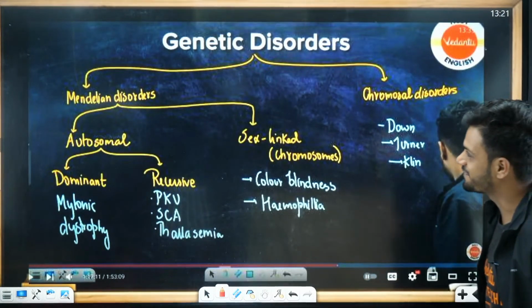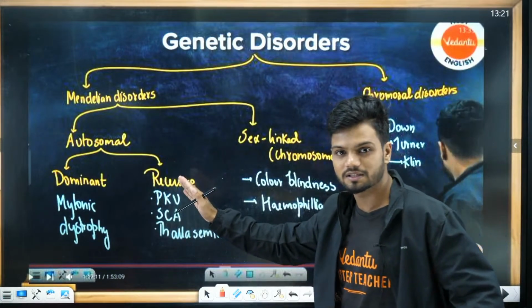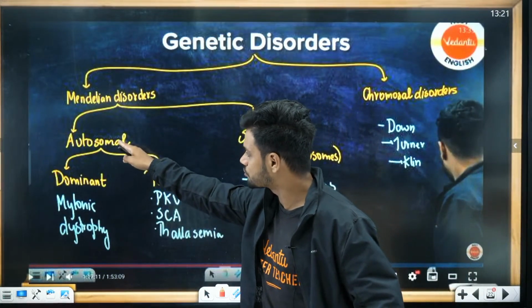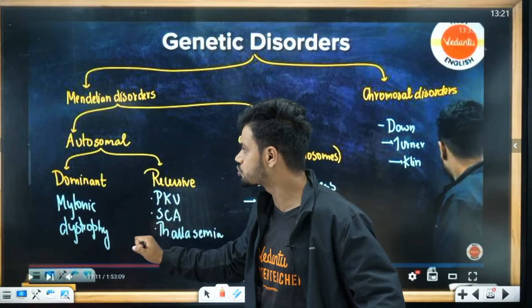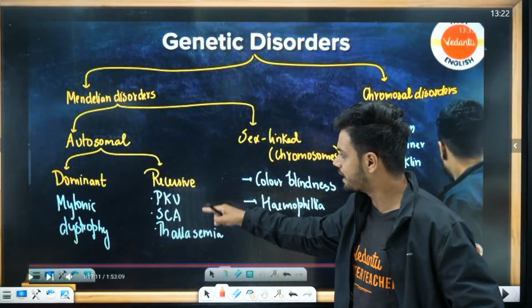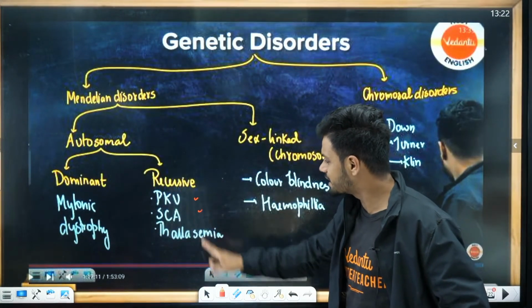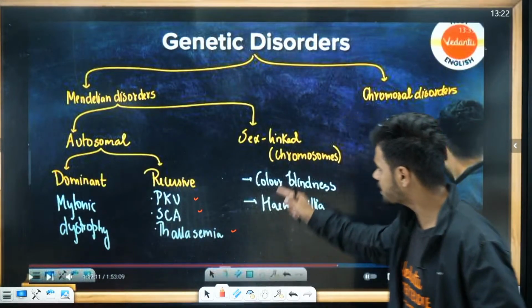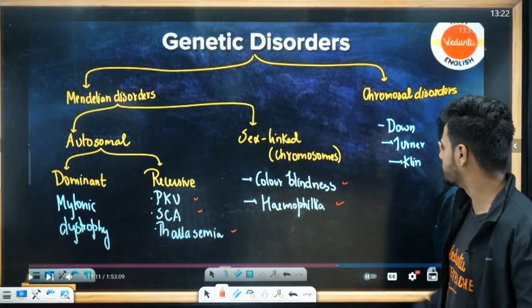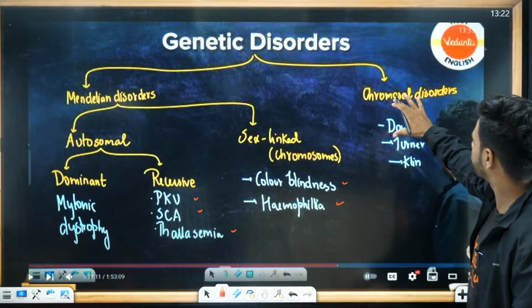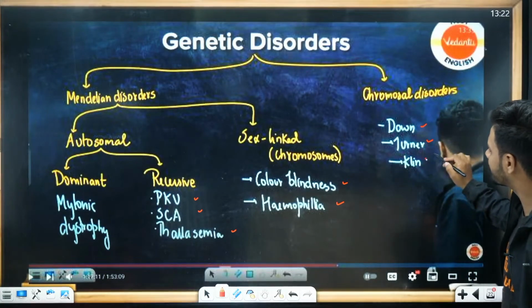So genetic disorders, remember I made you write this down. Under Mendelian, autosomal dominant, only one example, myotonic dystrophy. Under autosomal recessive, we had phenylketonuria, sickle cell anemia, and thalassemia. Sex-linked, we had color blindness and hemophilia, right? And in chromosomal, we had Down syndrome, Turner syndrome, and Klinefelter syndrome.